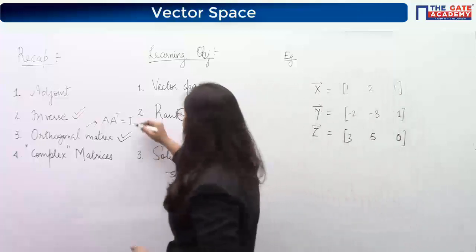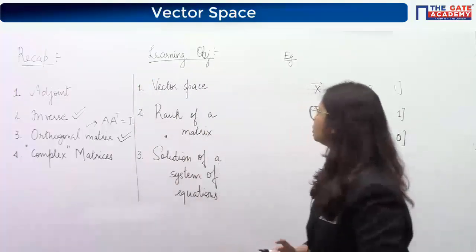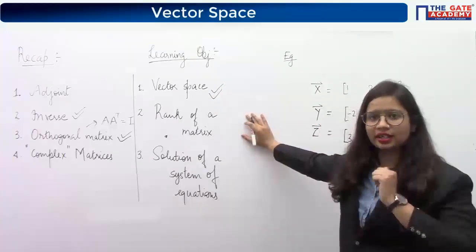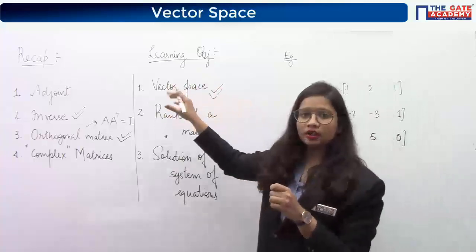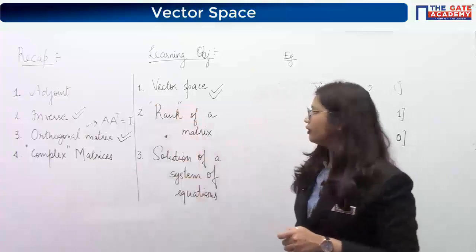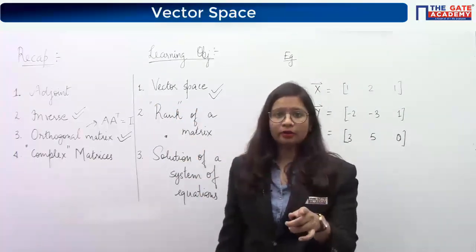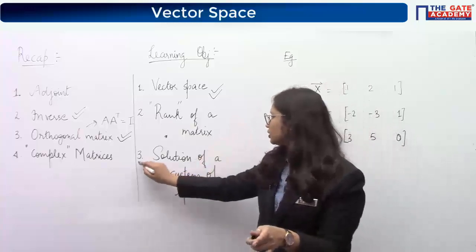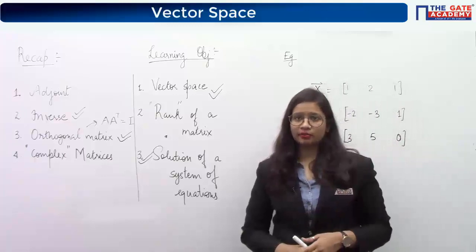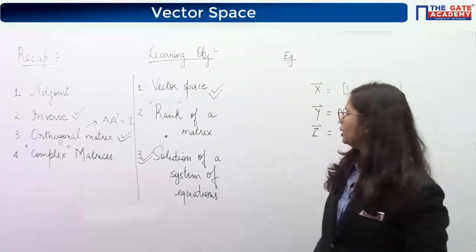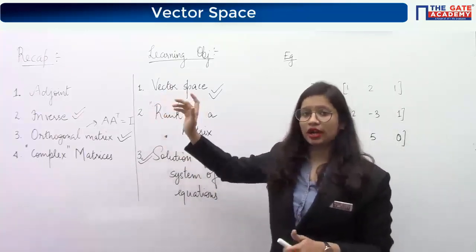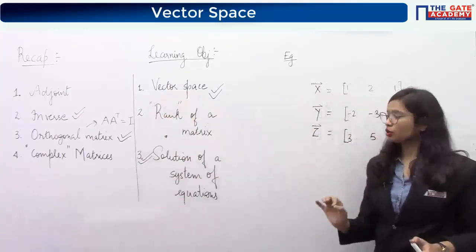Now, talking about the upcoming topics, in today's lecture we are going to look into the vector space. We had started this in the last class also. We will consider some terms in this vector space topic, and then we will see the rank of a matrix. Rank is important because its concept is used when we solve systems of equations, and for calculating rank you need the concepts of vector space. So everything is interrelated from now on.